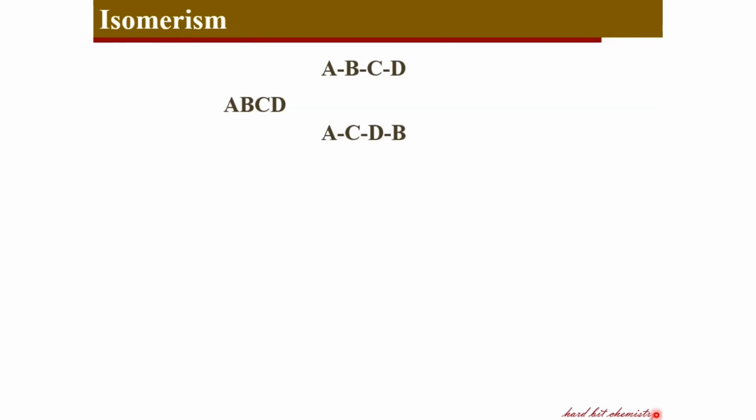Isomerism is the phenomenon of having two different molecules with the same molecular formula. For example, in this case, the compound ABCD has at least two different forms where the atoms are arranged in different orders, like in the first one ABCD and in the second one ACDB. These two different arrangements of atoms, or two different connectivities, give rise to two entirely different compounds which are called isomers, and they differ in their physical and chemical properties.